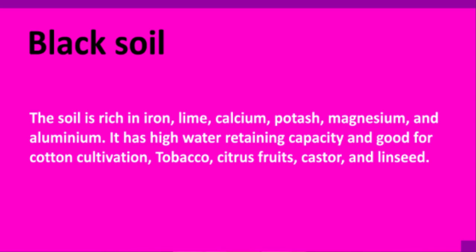These soils are generally poor in phosphoric content, means they lack phosphoric content. And let me tell you that this black soil is fit for growing cotton. Cotton is grown very easily in black soil. That is why black soil is also called cotton soil, because cotton is grown in this soil.